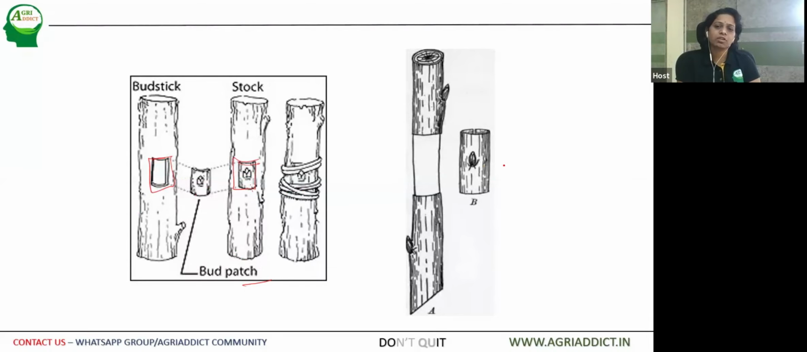So this is ring or flute budding. The bark on the rootstock as well as the scion, about 10 to 15 centimeters, is removed on the whole of the stem, in both the scion and the rootstock, and then inserted to the rootstock. This scion bud is inserted on the rootstock and then tied. So this is either flute or ring budding.